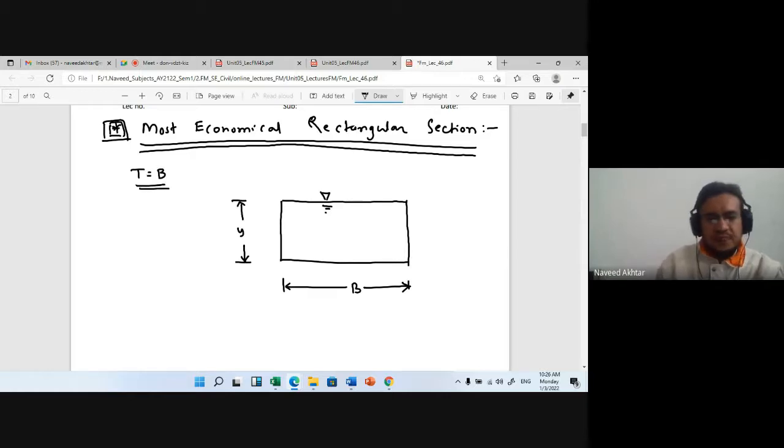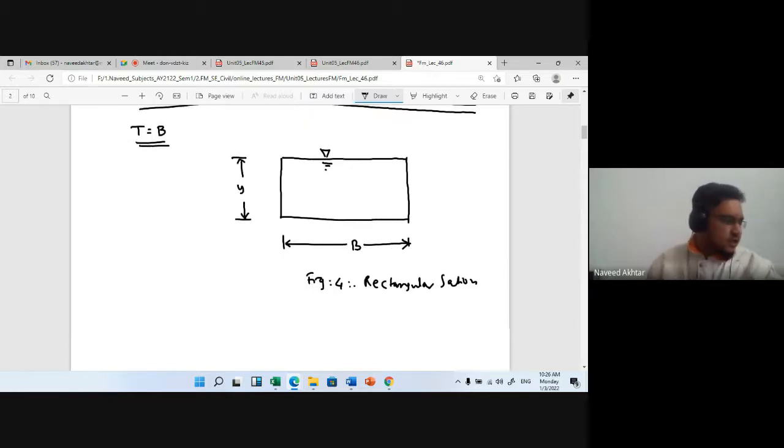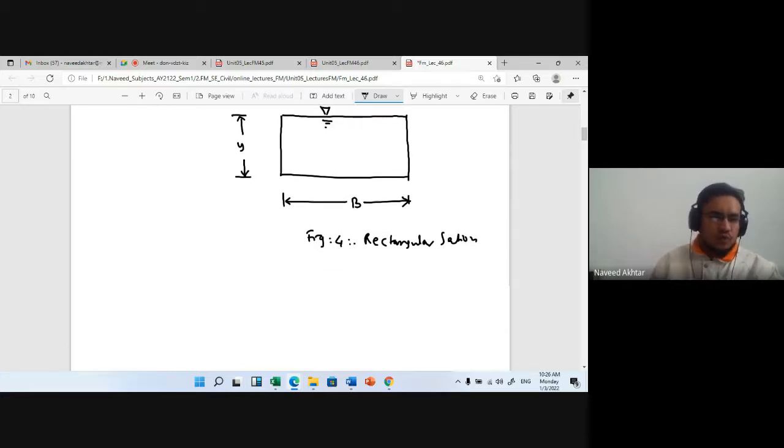So I will say this is figure number 4, that is rectangular section. So in case of rectangle, the top width is equal to bottom width.